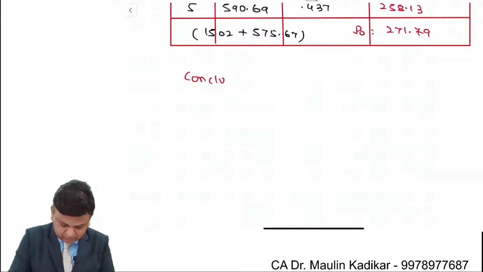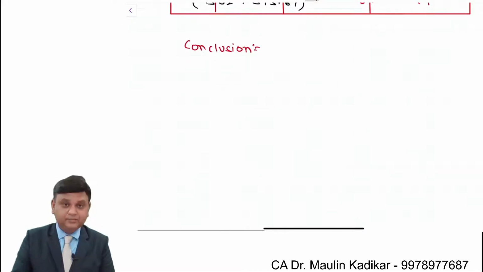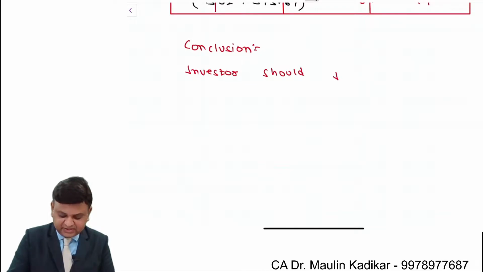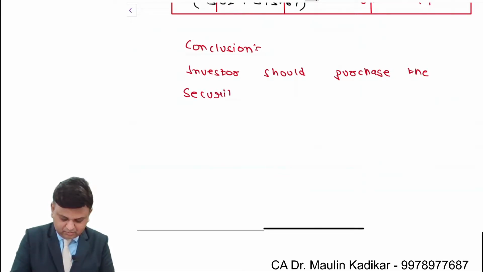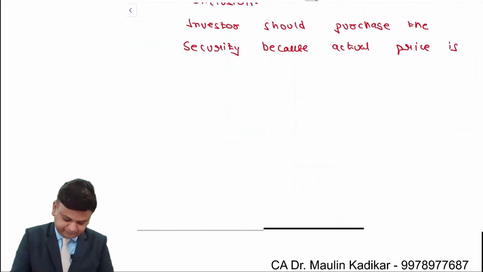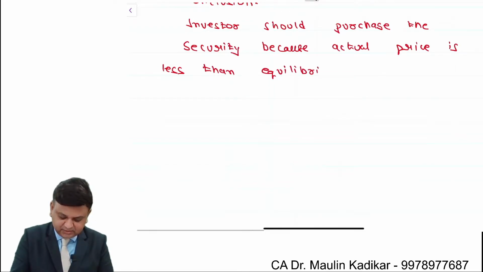Conclusion: investor should purchase the security because actual price is less than equilibrium price.